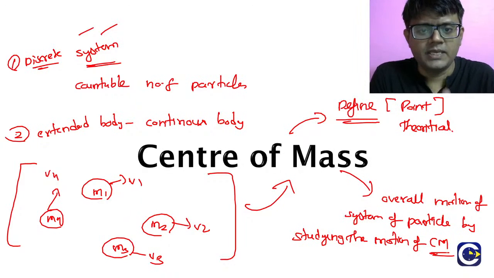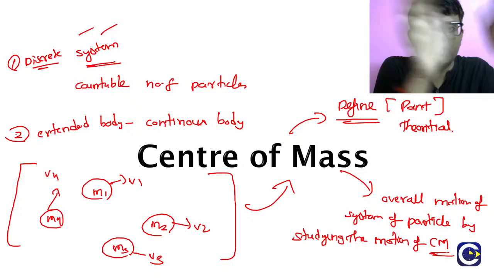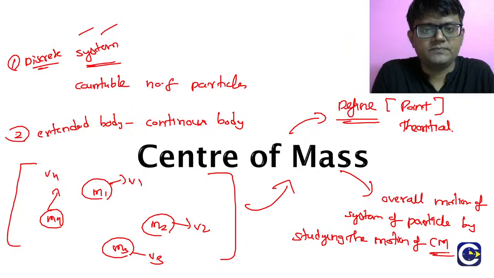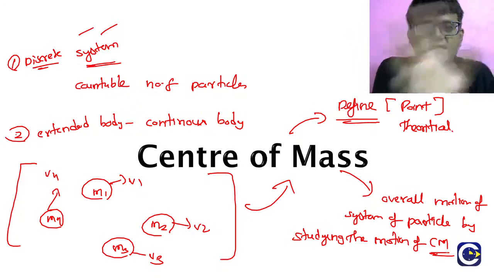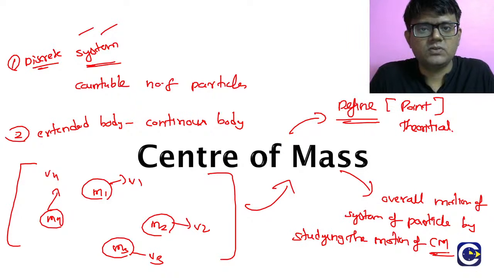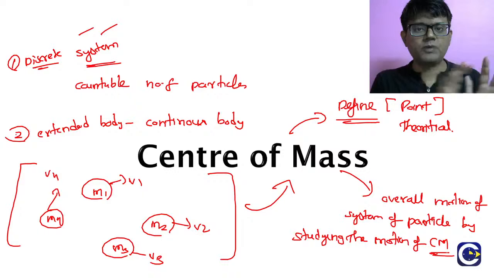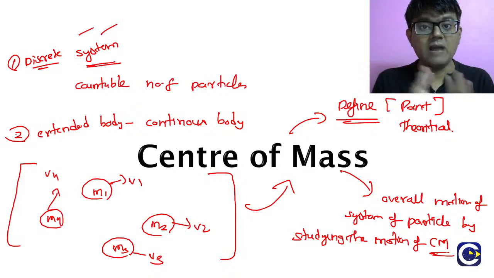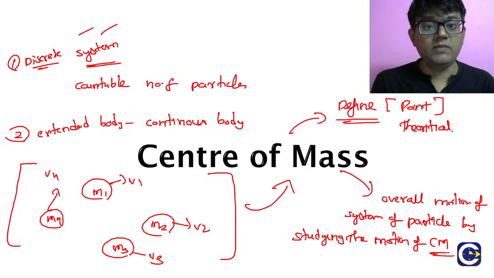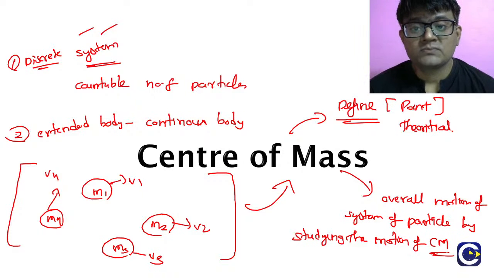So if you have a group of particles, each and every particle may have some different kind of motion. We cannot study each particle individually. We want to study the overall group of particles as a whole. To do that, we just have to study the motion of the center of mass. What is the center of mass?